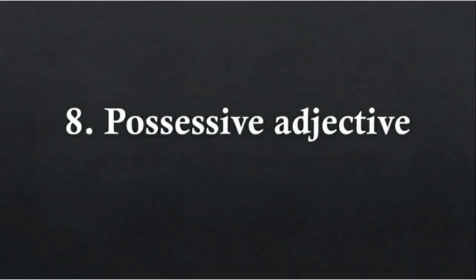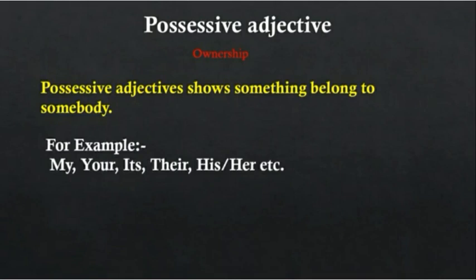Possessive adjective. A possessive adjective shows that something belongs to somebody. It shows the possession, the ownership, whose that thing is. For example, my, your, its, their, his, her, etc.